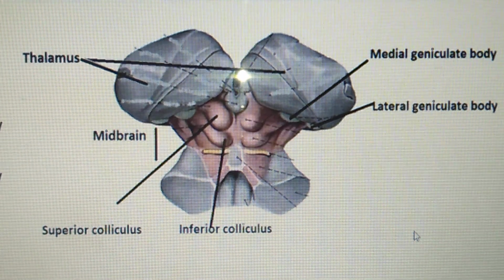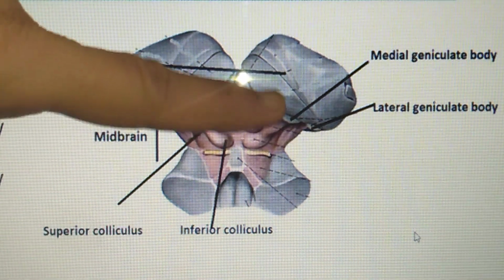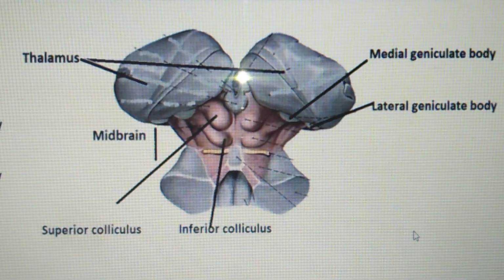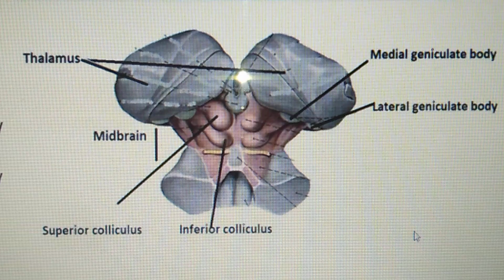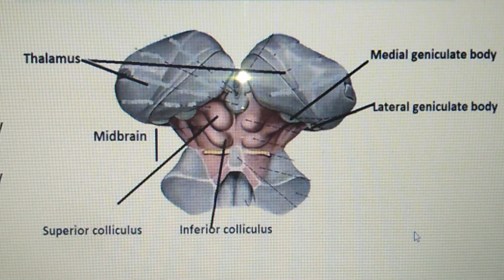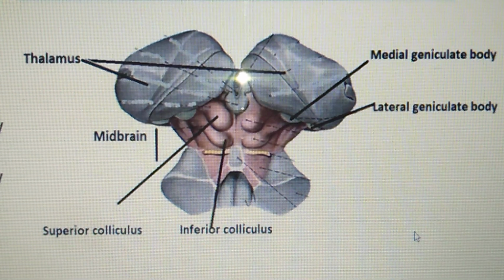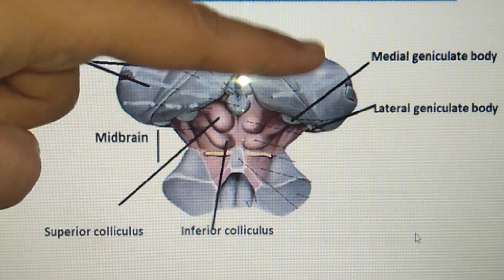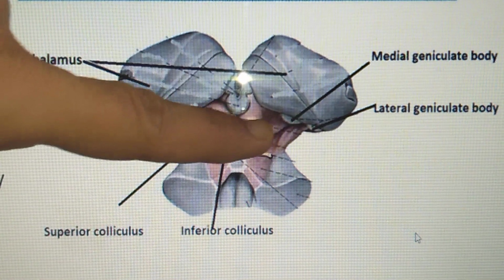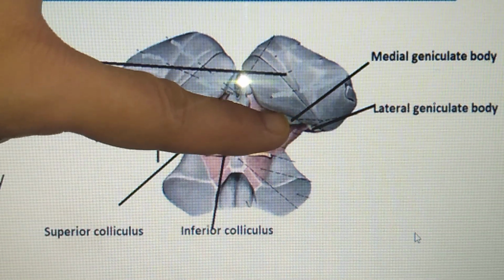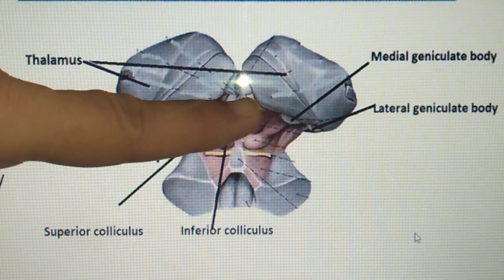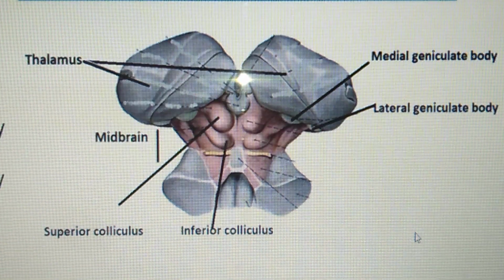The metathalamus consists of medial and lateral geniculate bodies which are situated on each side of the midbrain. We have already done this with the midbrain, right, below the thalamus. So just below the thalamus, you will find this is the medial geniculate body and this is the lateral geniculate body. They are situated on each side of the midbrain.